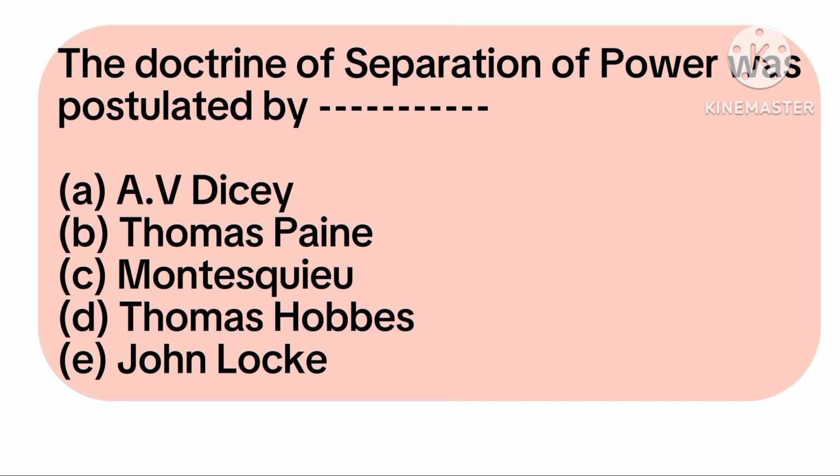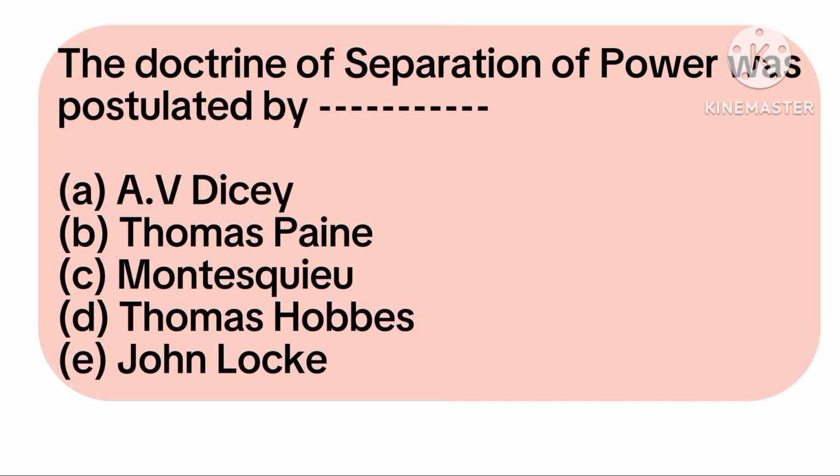Baron de Montesquieu was the first person to suggest separation of power. He postulated it as a means to stop dictatorship. According to him, the only way to stop dictatorship is by making sure that the power to make laws, interpret laws, and execute laws does not rest on one person or a group of persons, but should be separated. So the person that postulated separation of power was Baron de Montesquieu.